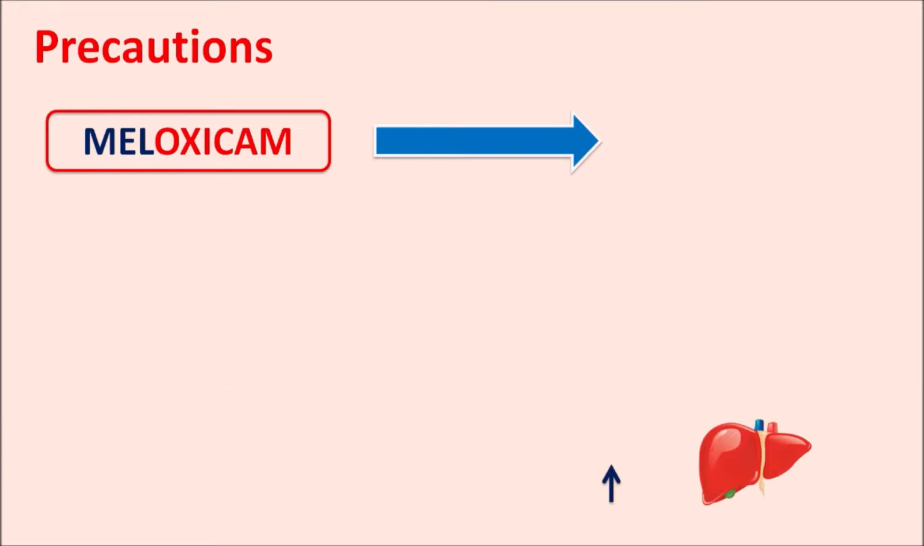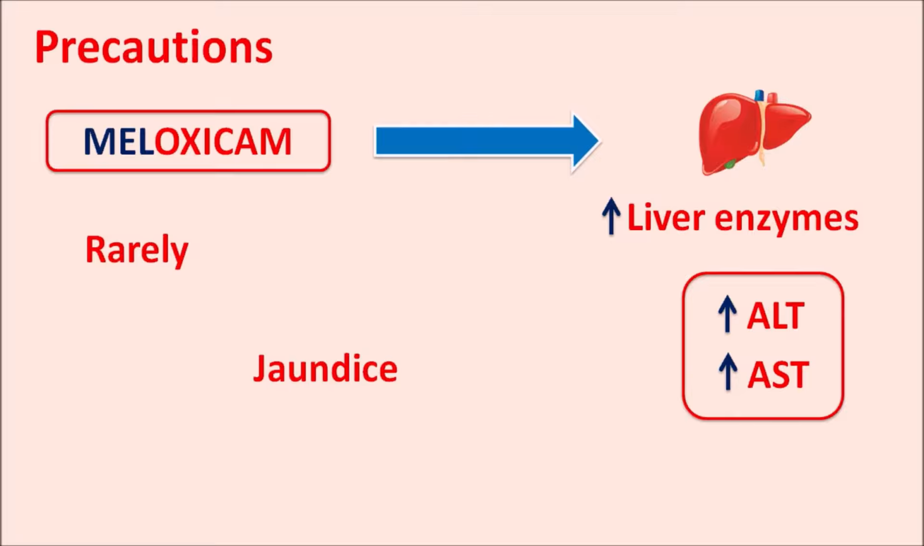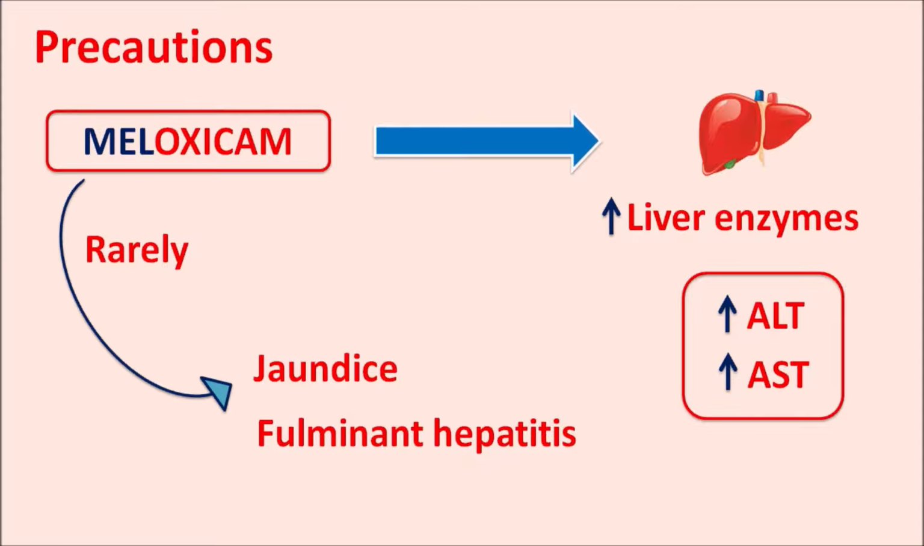Similarly, this drug can increase the liver enzymes, particularly ALT, alanine transaminase, and AST, aspartate transaminase levels can be increased up to 3 times. And rarely this drug can produce some jaundice and fulminating hepatitis in the patients. So these side effects are rarely observed with this meloxicam.